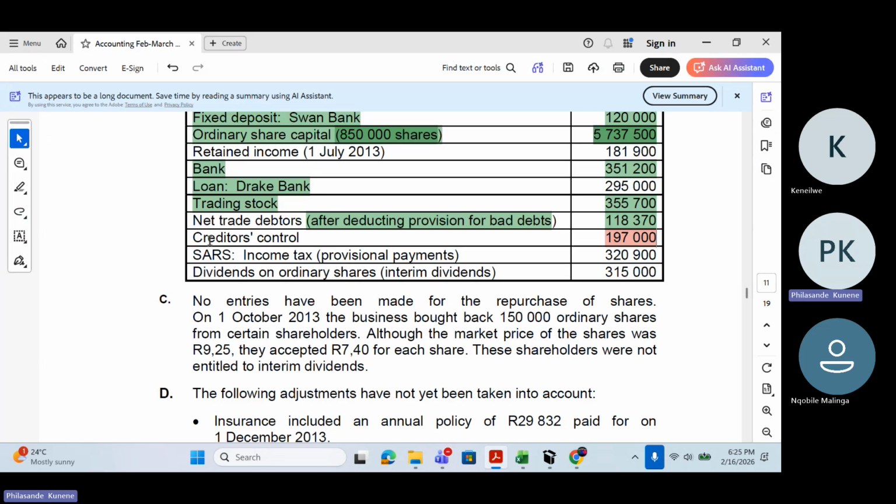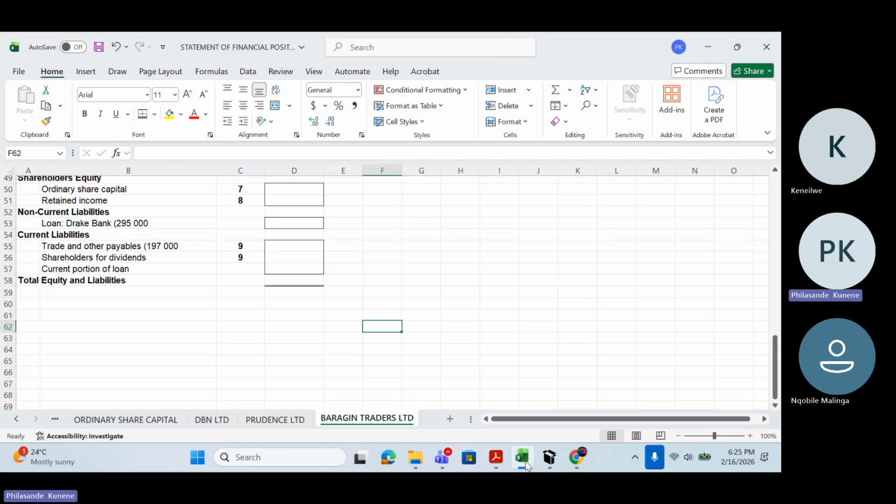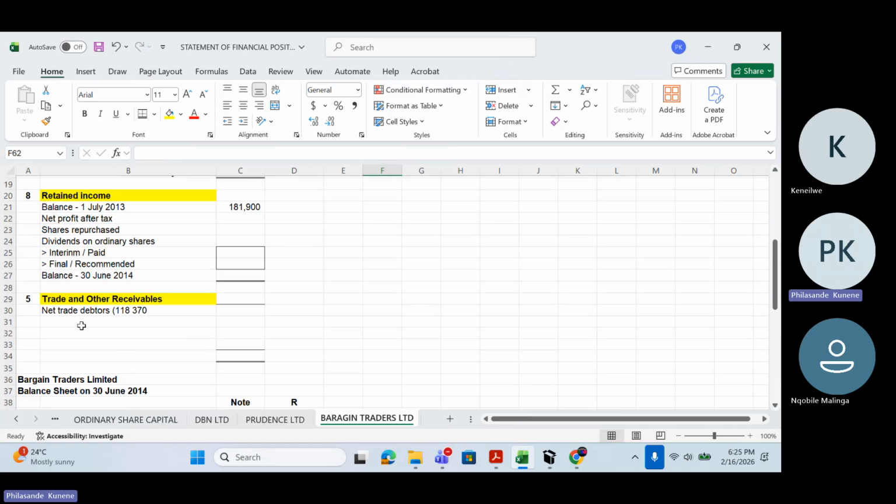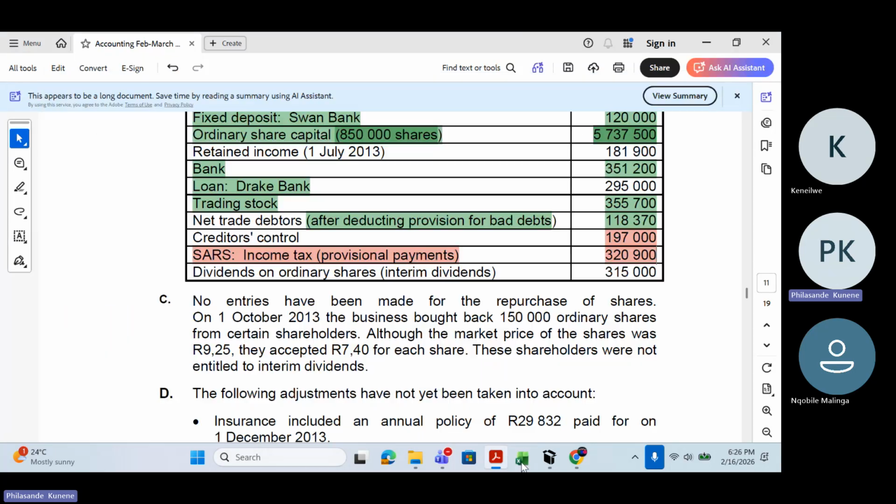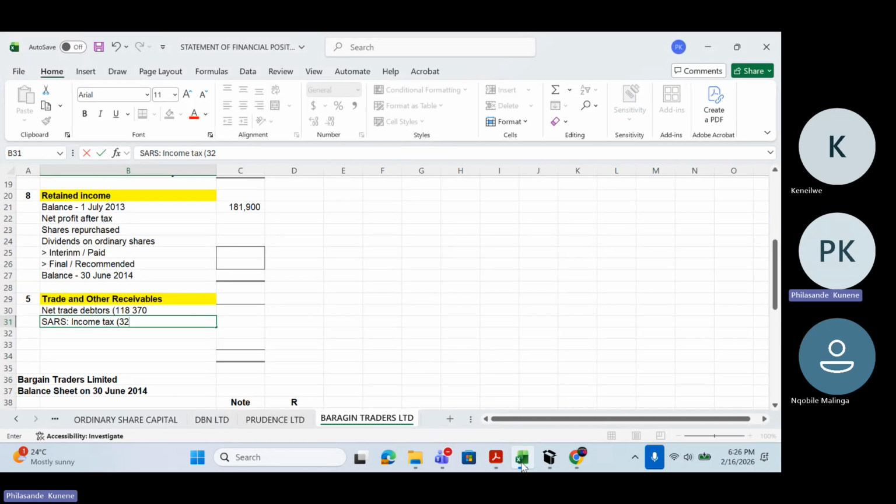Okay. And then SARS income tax, provisional tax payments, that is 320,900 rands. What does this one mean? It means SARS is owing us. This is a receivable. It goes to trade and other receivables, 320,900 rands. So I'll go there on my trade and other receivables note and say SARS income tax, and then I record 320,900.